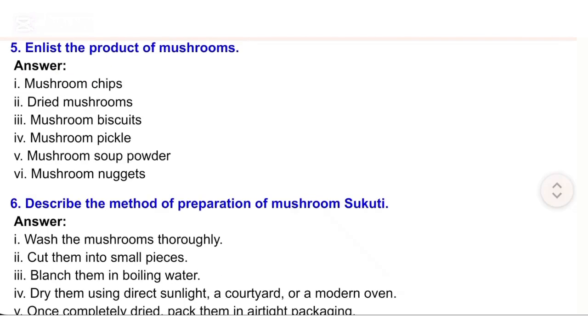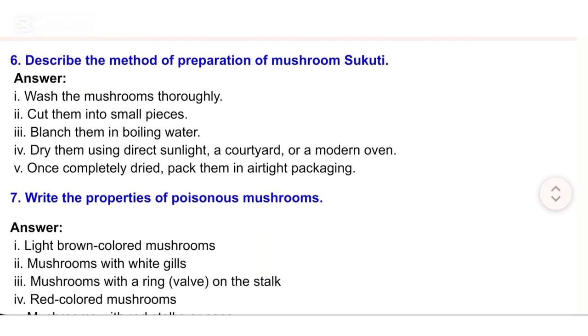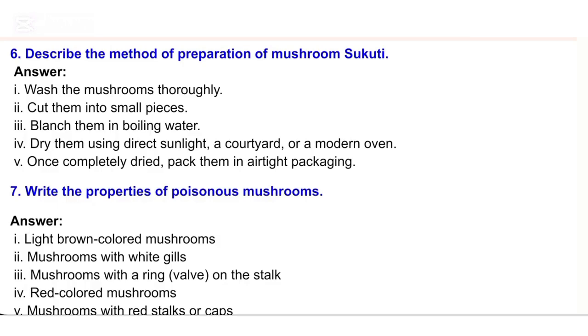Answer: I. Wash the mushrooms thoroughly. II. Cut them into small pieces. III. Blanch them in boiling water. IV. Dry them using direct sunlight, a courtyard, or a modern oven. V. Once completely dried, pack them in airtight packaging.